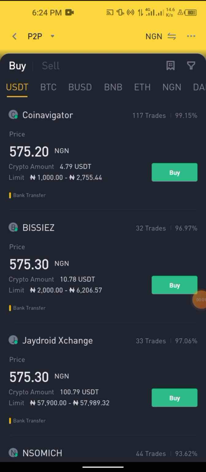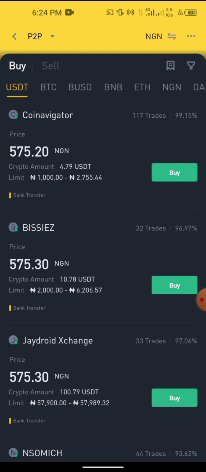Now, this is the solution to most of the problems that you all go through. Let's say you've sent the money, and before you could click transferred, the ad has gone off. This is actually the solution to that problem. Now, I'm assuming that you sent money to a merchant and the ad is already off. This is what to do. Most times, instead of panicking, don't panic. Your coins and money can be recovered. This is what you need to do.